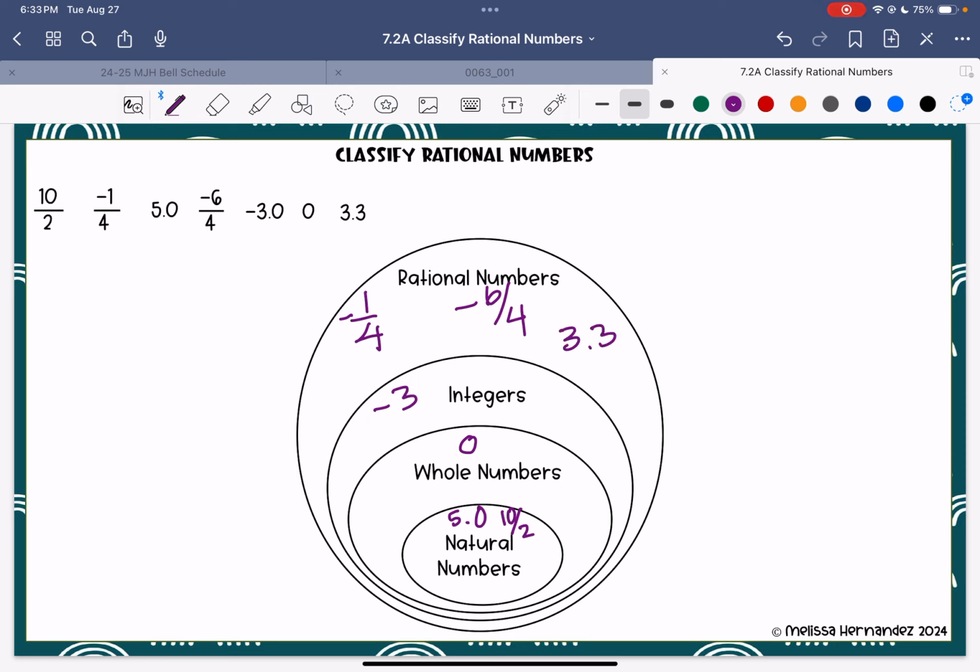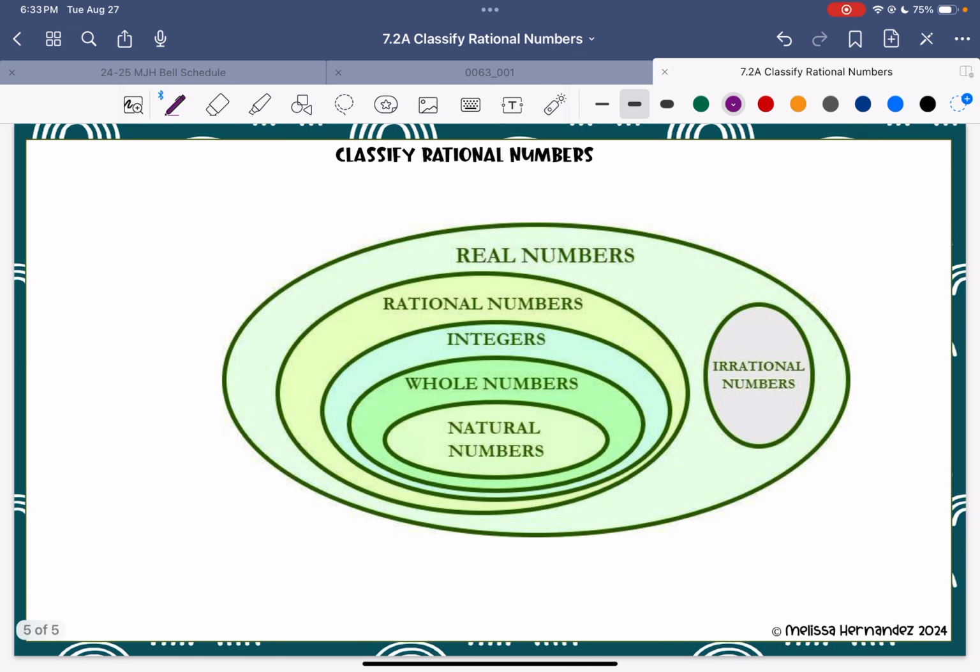I hope this helped. I do want to show you what you're going into for 8th grade. If you notice, all of these are real numbers. Every rational number, integer, whole number, natural number, they're all real numbers. When you go into 8th grade, you'll have irrational numbers. So if it's not a rational number, then it has to be an irrational.